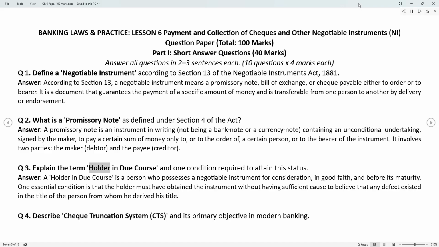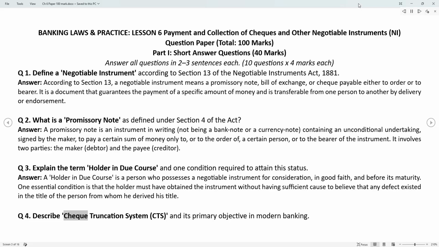Q3. Explain the term, holder in due course, and one condition required to attain this status. Answer. A holder in due course is a person who possesses a negotiable instrument for consideration, in good faith, and before its maturity. One essential condition is that the holder must have obtained the instrument without having sufficient cause to believe that any defect existed in the title of the person from whom he derived his title.